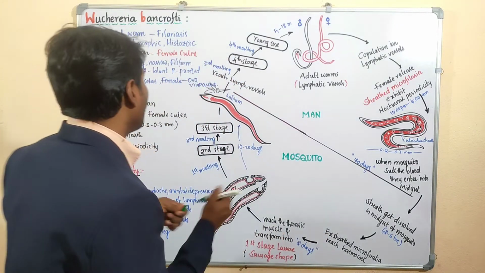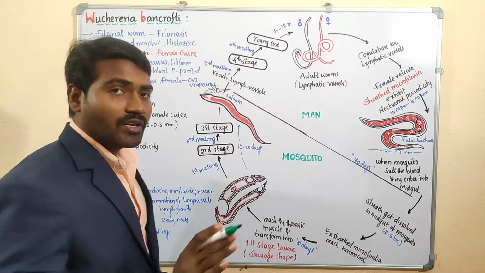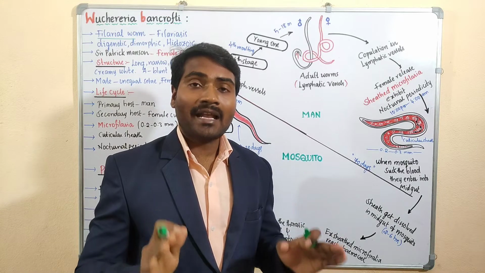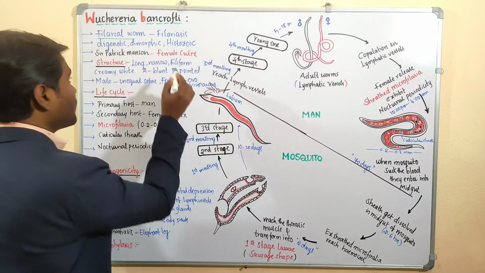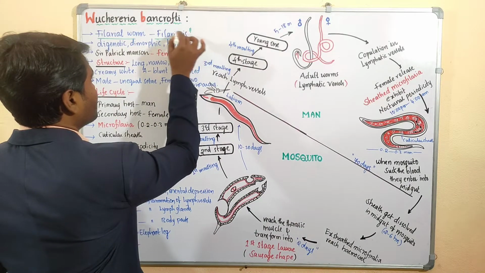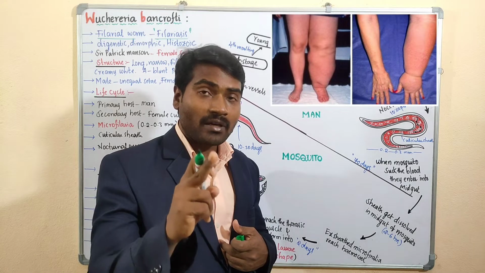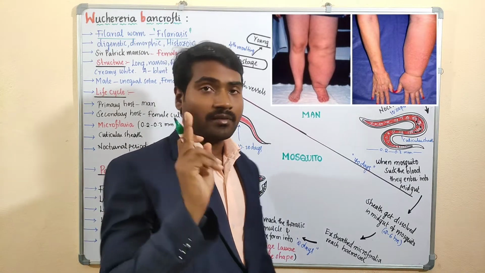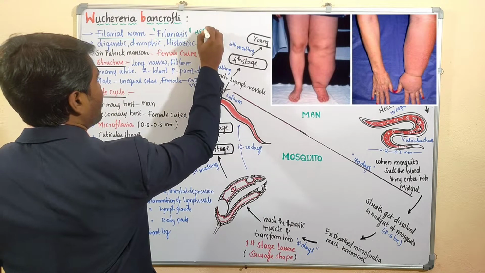Wuchereria bancrofti is commonly called the filarial worm. It is a pathozoan, a parasite. It causes a disease called filariasis. The name of the disease caused to human beings is important from the NEET point of view.